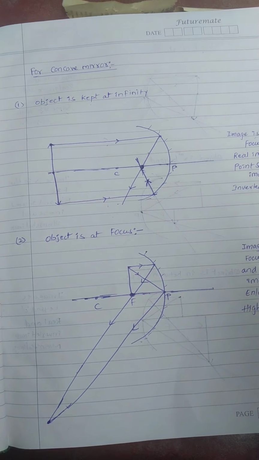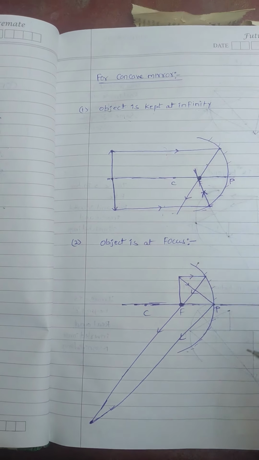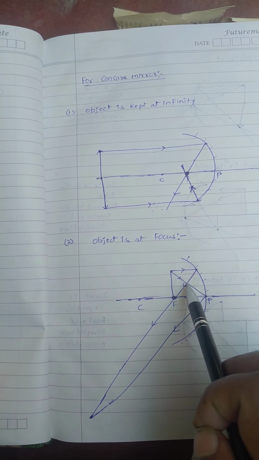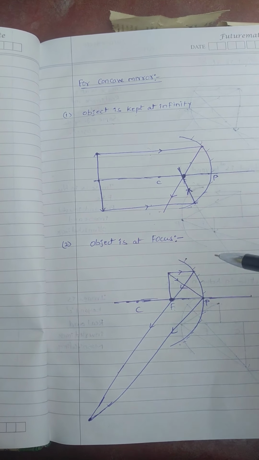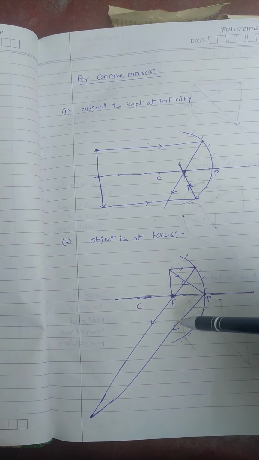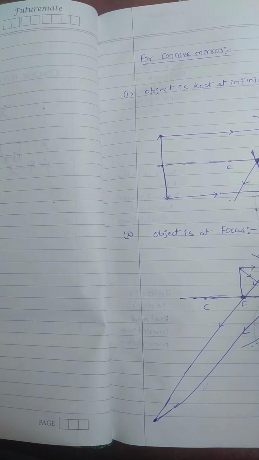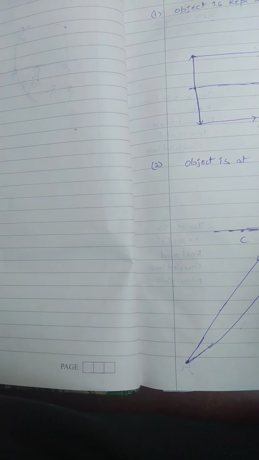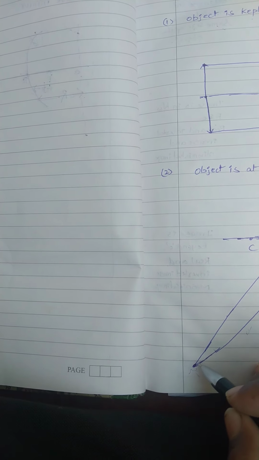The second condition: object we kept at focus. You see, for example, I will send incident light ray parallel to the principal axis, after reflection passing through focus. And next I send an incident light ray obliquely on the pole. It reflects obliquely from the pole. Then the reflected light rays are intersected there at infinity, hence the image will be formed. Why?